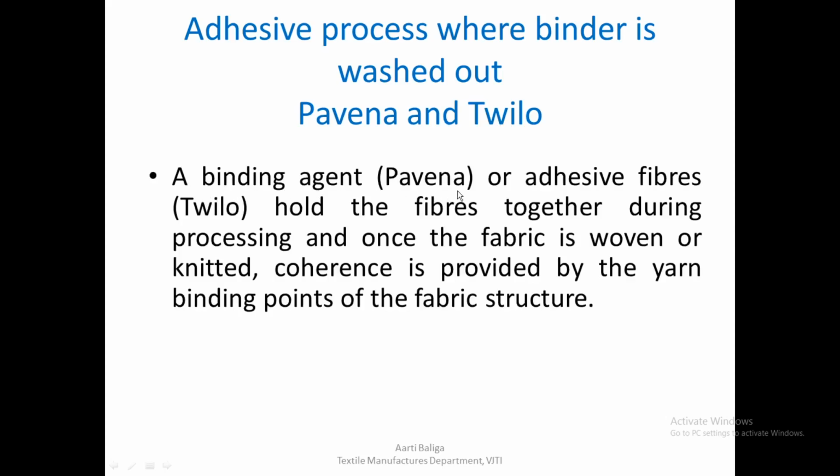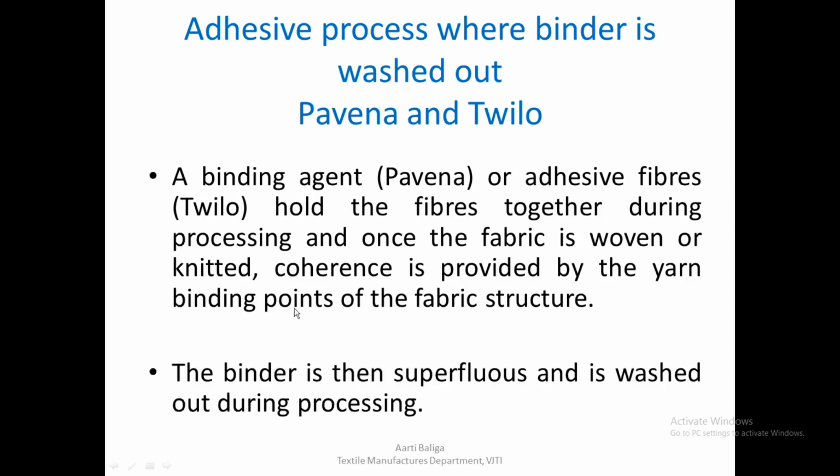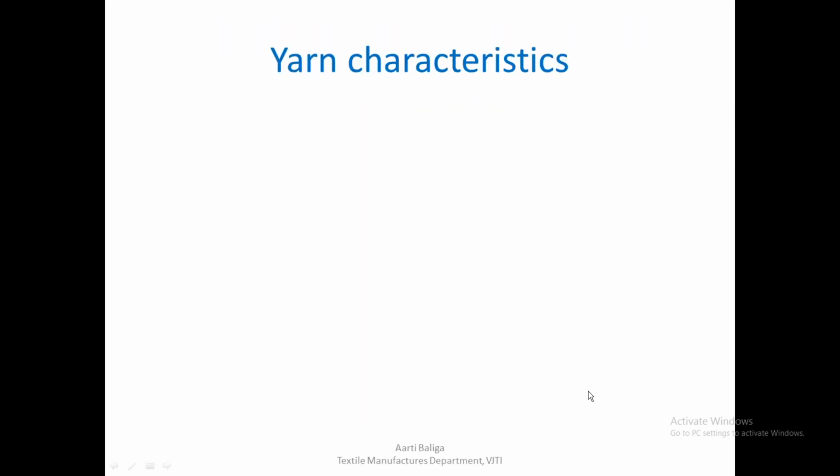So a binding agent, as in case of Pavina, or adhesive fibers in case of Twilo, hold the fibers together during processing, and once the fabric is woven or knitted, coherence is provided by the yarn binding points of the fabric structure, which we have just discussed when we saw the advantages and disadvantages of the adhesive process. The binder is therefore superfluous and is washed out during processing.